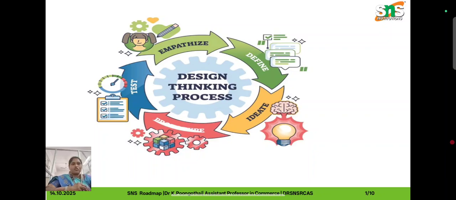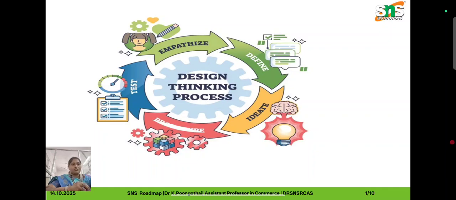The next one is hands-on. Hands-on is also one of the most important parts of the design thinking framework, involving practical applications such as prototyping and testing, and moving ideas from concept to reality. So these are all the design thinking concepts.